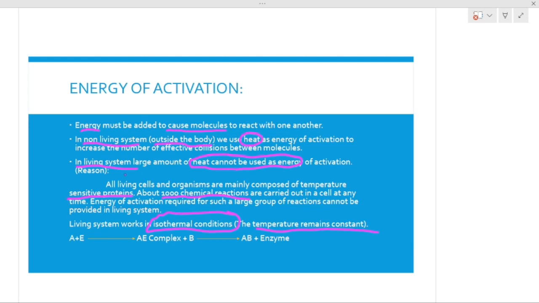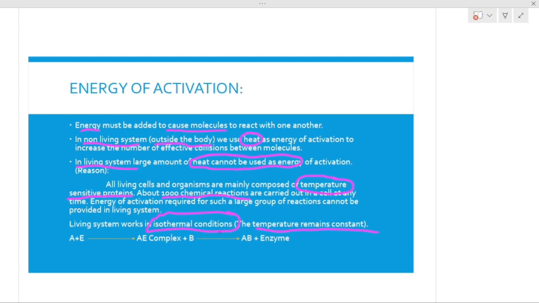All living cells in our body are temperature sensitive. They have sensitive proteins, in the sense that they are temperature sensitive proteins. If they are temperature sensitive proteins, it means they require an optimum temperature, or an optimum energy, to regulate that reaction. That is the reason we do not give energy in the form of heat, although we are giving energy, but not in the form of heat, okay?